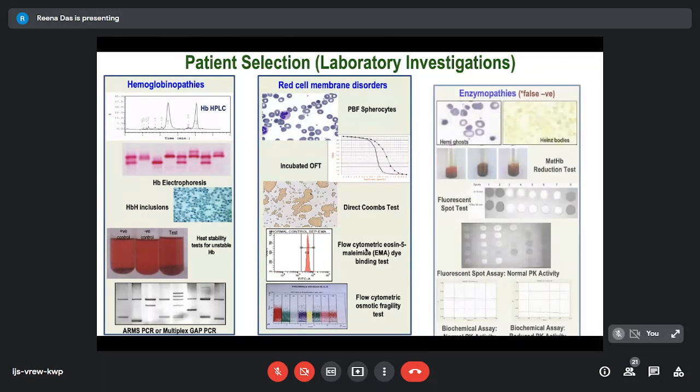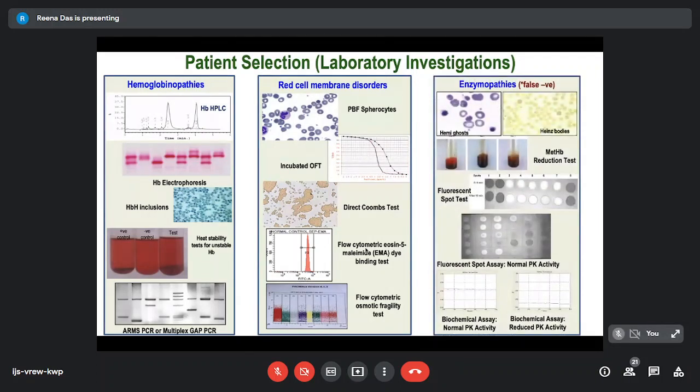The problem areas are these enzymopathies, because enzymopathies can give rise to a false negative result when you're doing the testing. Now, this is a smear where you are seeing these ghosts, kind of spherocytic.